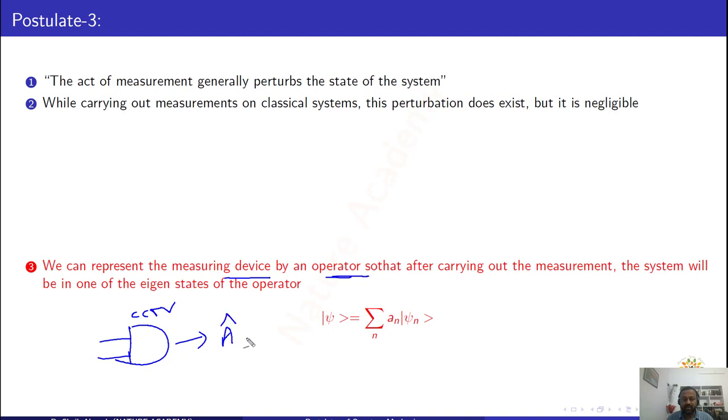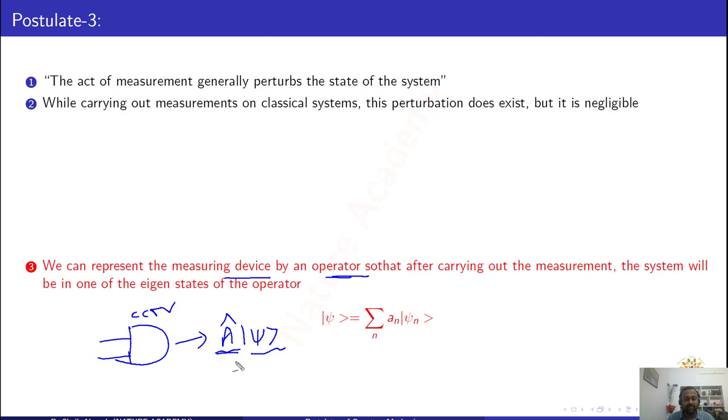When you perform some measurement on the system, the state of the system is represented with a wave function, and the detector is represented with an operator. So A acting on psi is nothing but the measurement on the state psi. What is A here? A is an operator. In our words, A is nothing but a measuring device.